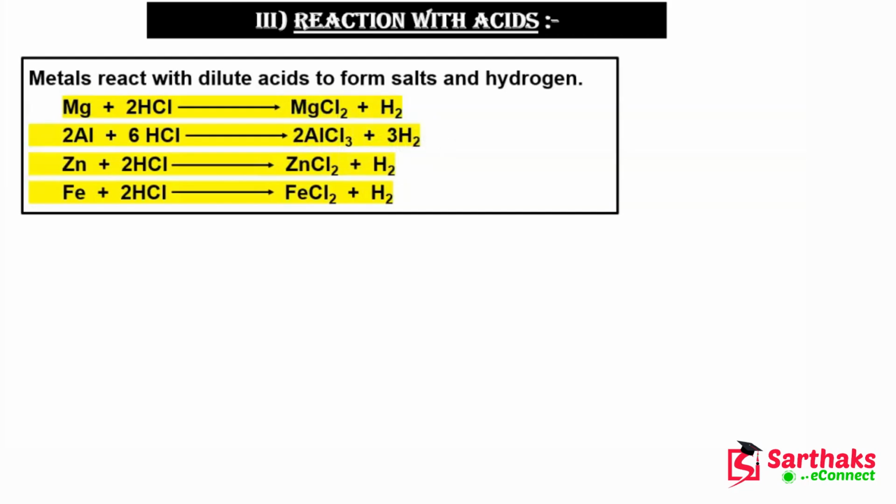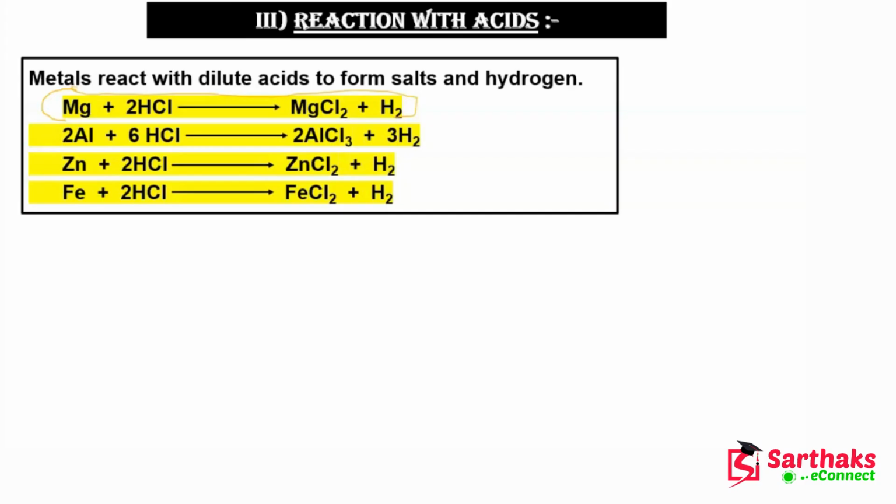We also saw this reaction in the previous chapter, acid, base and salt. So what you have to remember is that whenever a metal reacts with acid, it will form salt and hydrogen gas is evolved. So these are the examples.